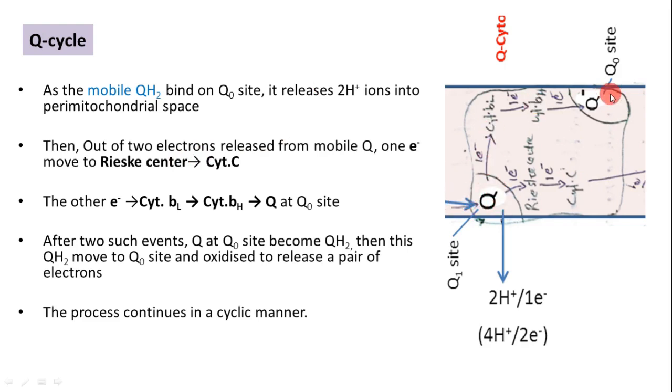Again the process repeats. This cycle of ubiquinone from the Q0 site into the Q1 site and again into the Q0 site, again into the Q1 site, as the electrons reach complex 3, the cycle is continuous. This cycle is called the Q cycle.